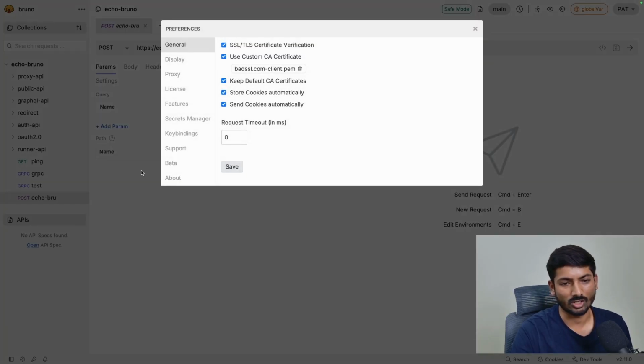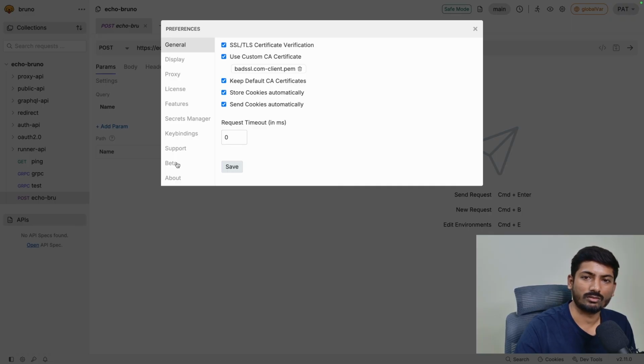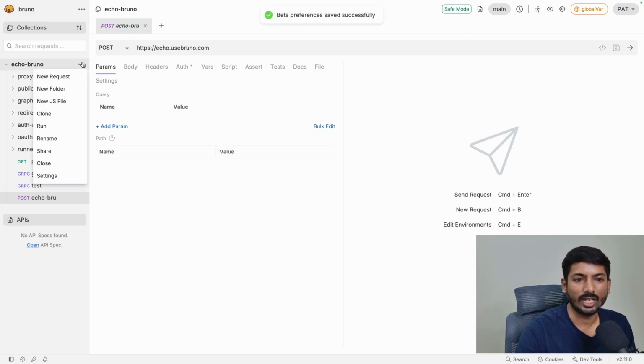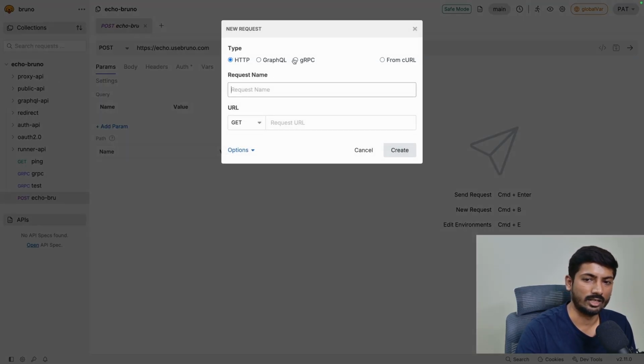We release a beta feature of that to make sure, before making any production decision, that this feature is going to be stable. And for everyone who wants to use this feature, first you have to enable gRPC support here. You have to save this, and then you will get an option to create a gRPC request.